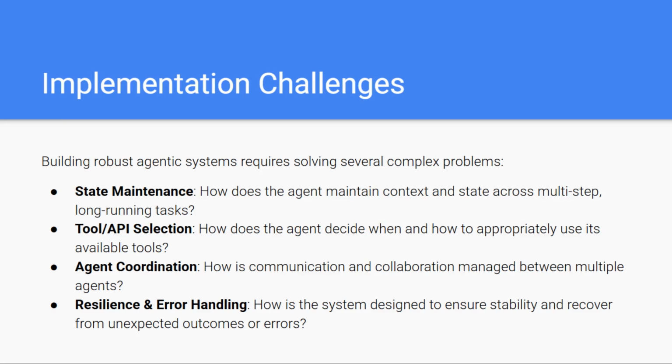We must also consider resilience and error handling. In the real world, APIs fail, data is missing, and unexpected conditions arise. A robust agentic system must not only identify when something has gone wrong, but also recover gracefully, retry intelligently, and find alternative solutions without collapsing the entire workflow. In short, implementing agentic systems means designing for memory, decision making, coordination, and resilience all at once. These challenges are substantial, but solving them unlocks the full potential of adaptive autonomous AI.